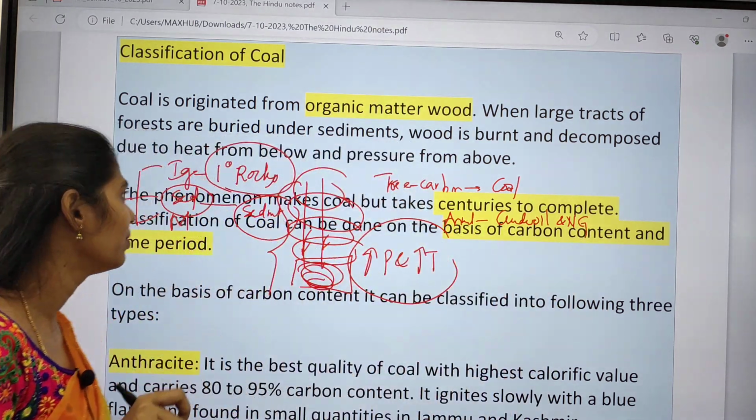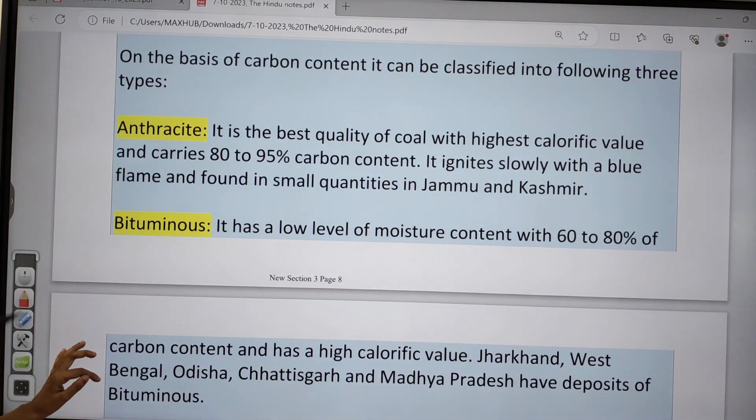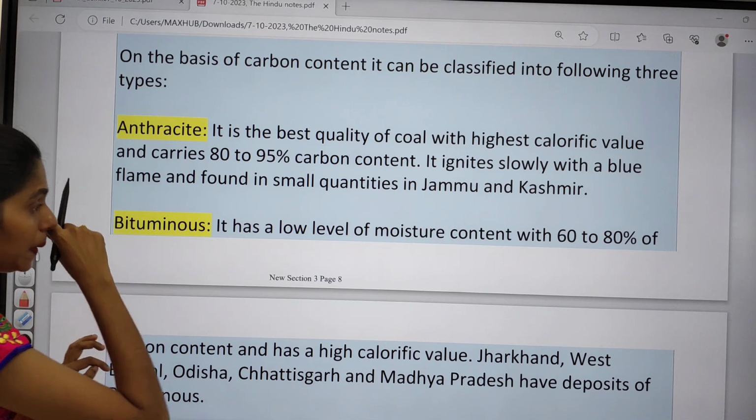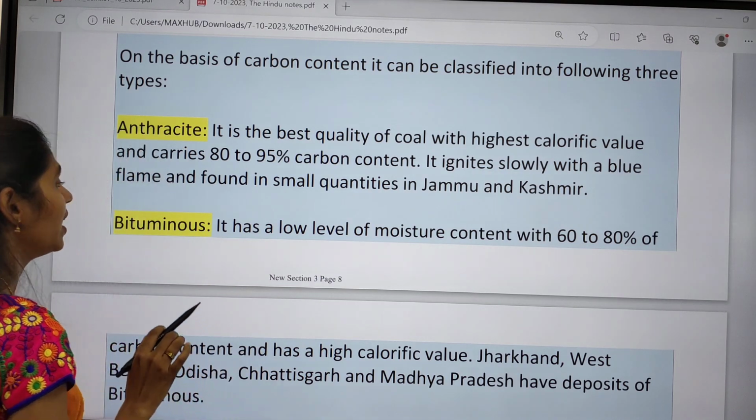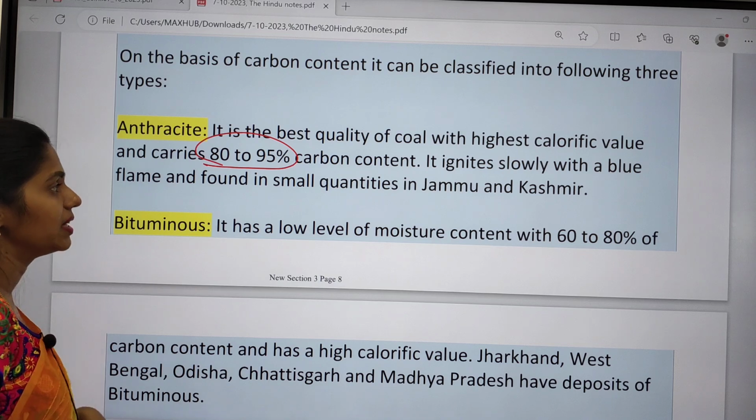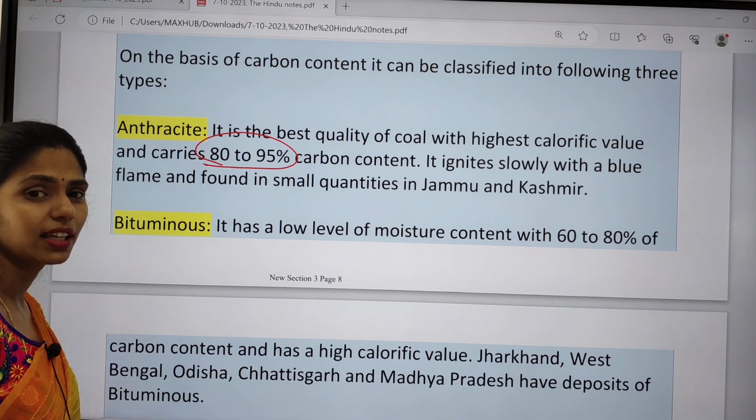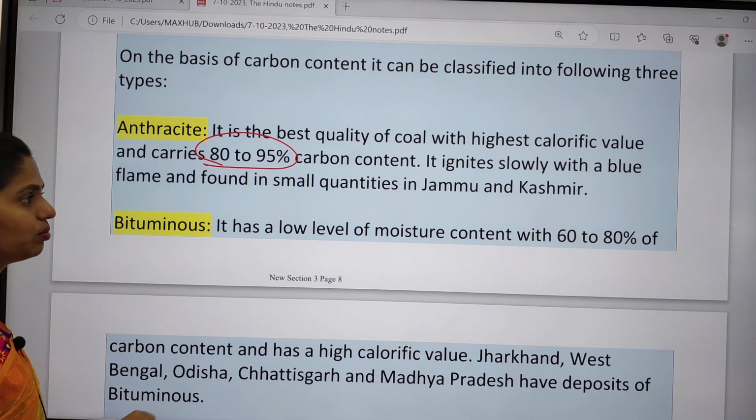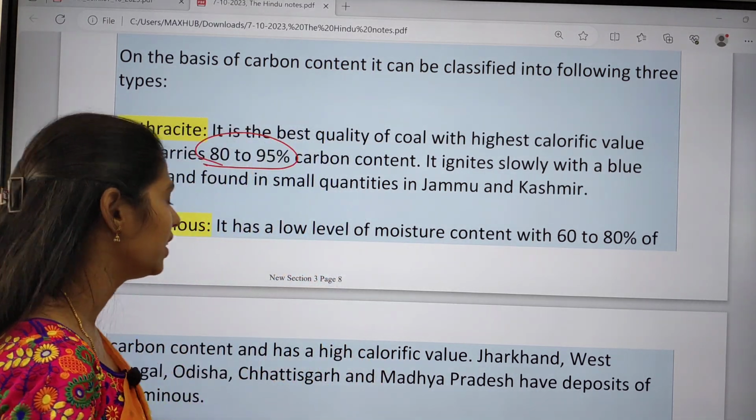Here we have 4 types of coal, based on carbon content. The first one is anthracite. Anthracite is the best quality coal, having the highest calorific value and 80 to 95% carbon content. When burned, it burns with a very light blue flame. We have very limited reserves of anthracite coal, and that too in Jammu and Kashmir.